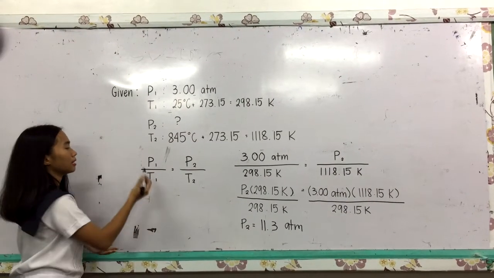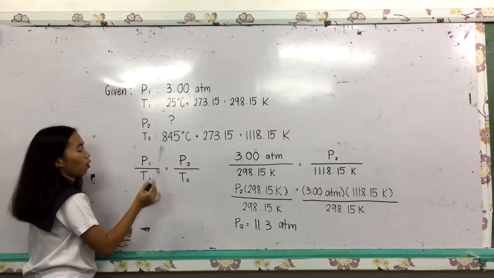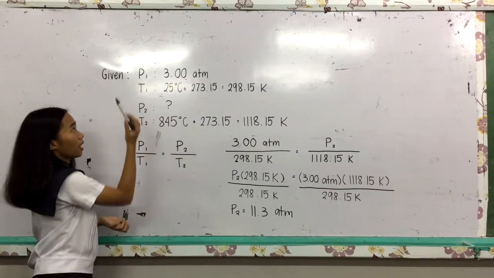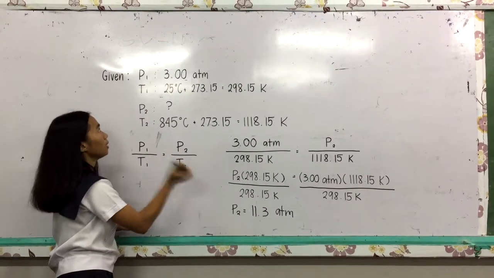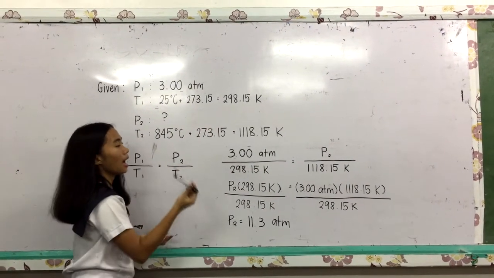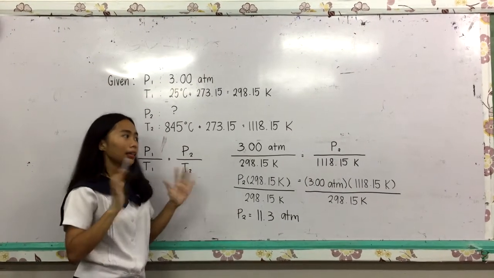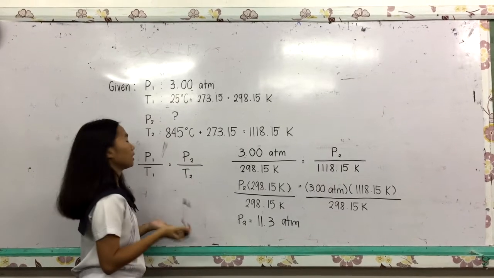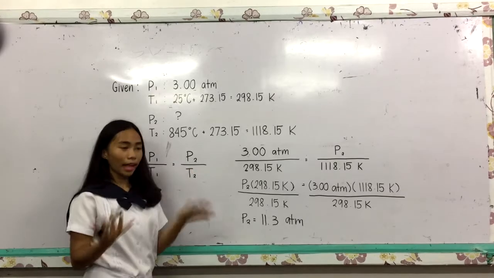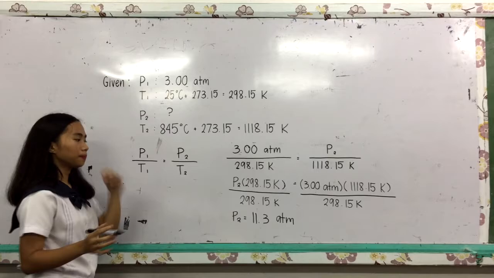After we convert the unit to Kelvin, we must solve for the final pressure. So our formula is initial pressure over initial temperature is equal to final pressure over final temperature. Substitution: our initial pressure is 3 atm, and our initial temperature is 298.50. Since we don't have the given for the final pressure, we must look at this. Next, we substitute the final temperature, which is 1180.50 Kelvin. After we substitute the given into the equation, we must cross multiply.